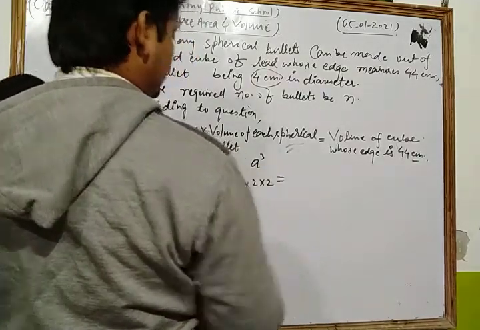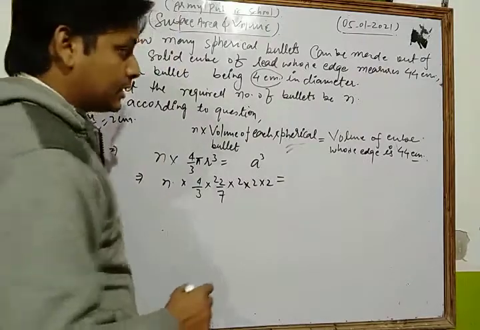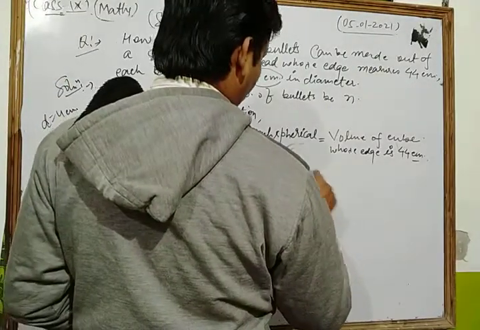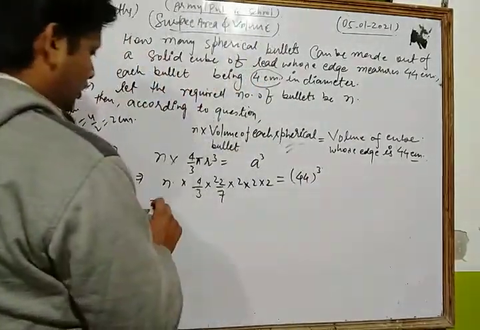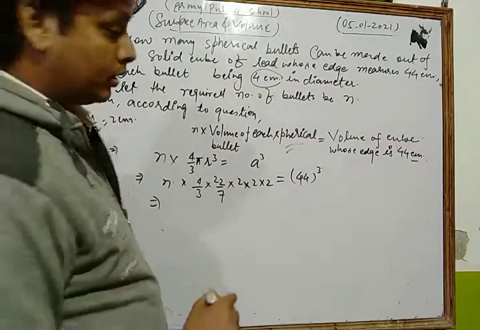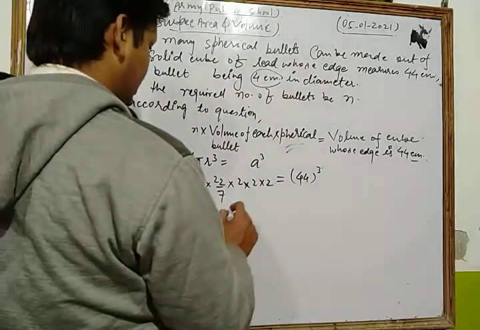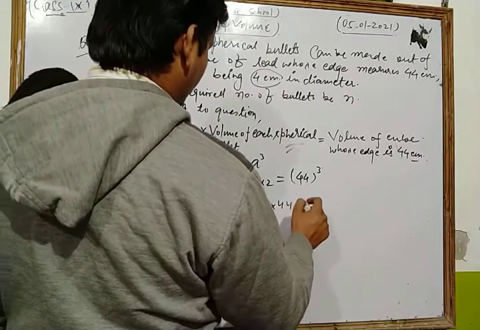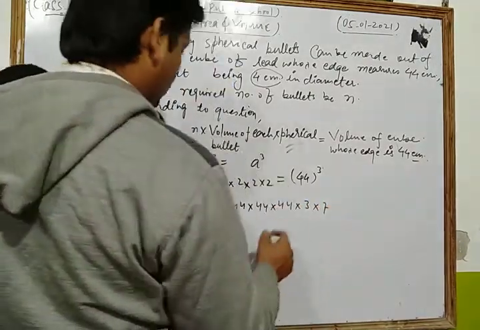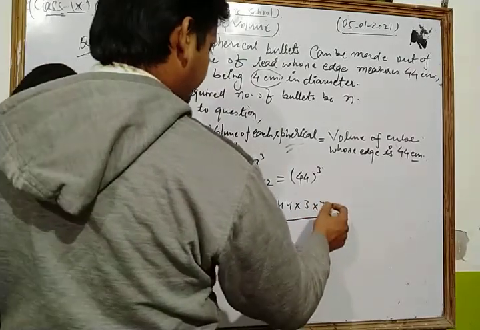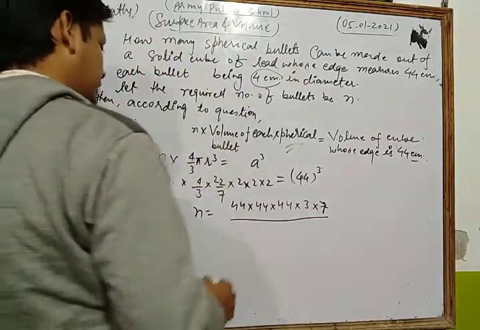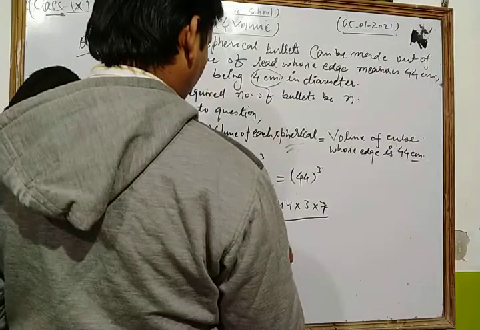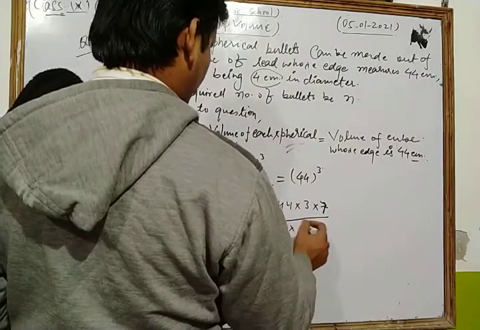And the edge is 44 centimeter, so 44 cube. Hence we get the value of n is 44 into 44 into 44 into 3 into 7, divided by 3 into 7 into 4 into 22 into 8.